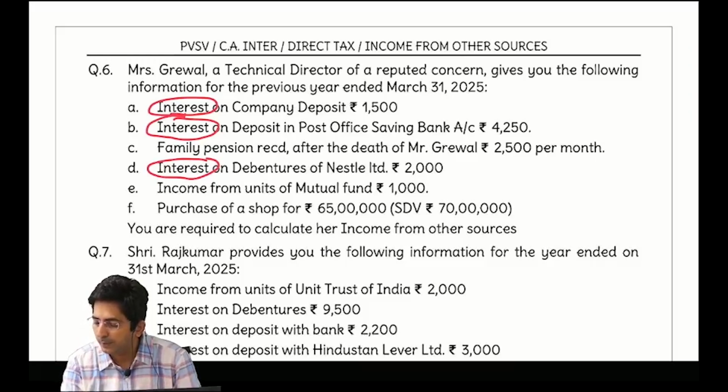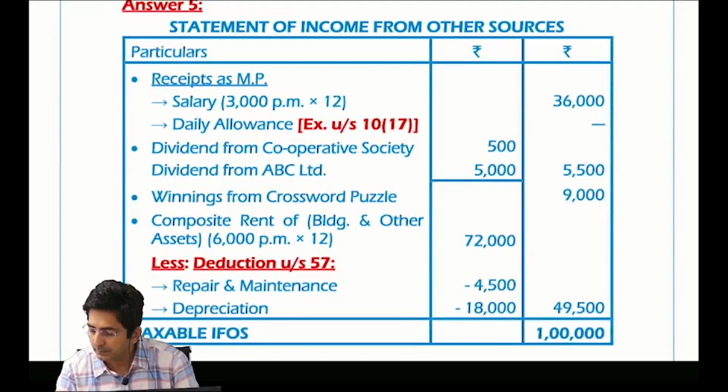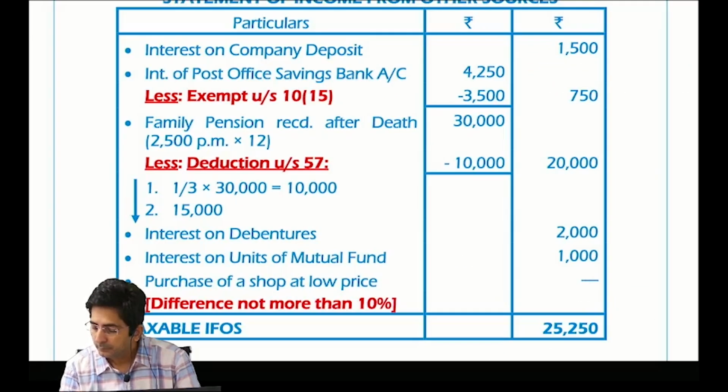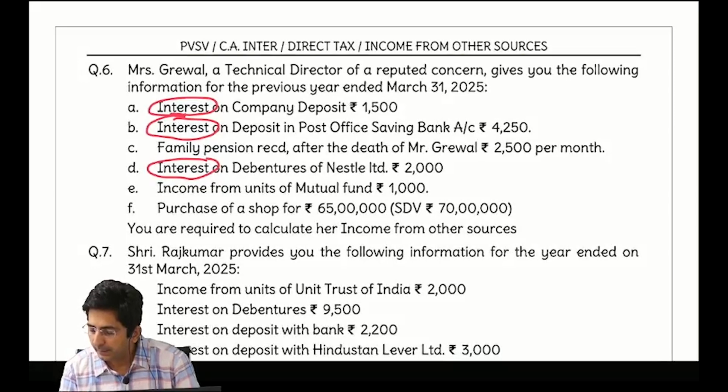Grewal, 2,500 per month. So here also the standard deduction will come, 1/3 or 15,000. Tell me how you have done the presentation. Check the presentation properly. Family pension 30,000, less deduction 10,000, outer column 20,000. Interest on debenture, even that is taxable. Then income from mutual fund, even that is taxable.